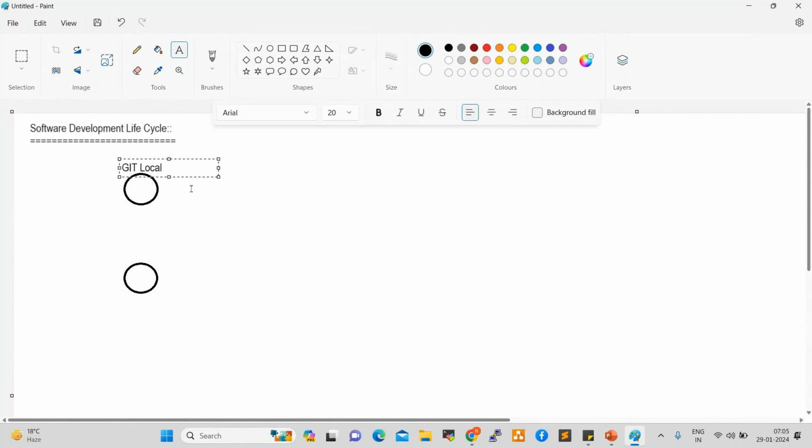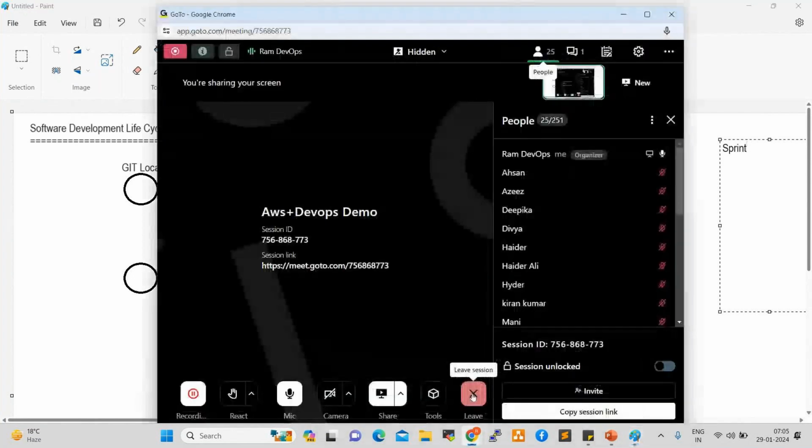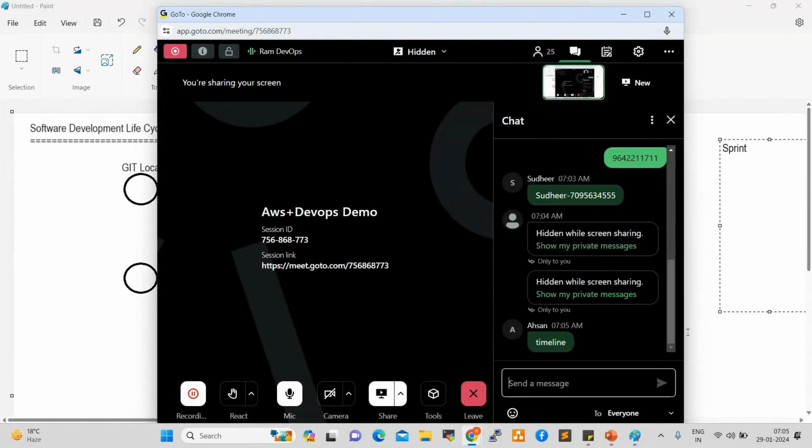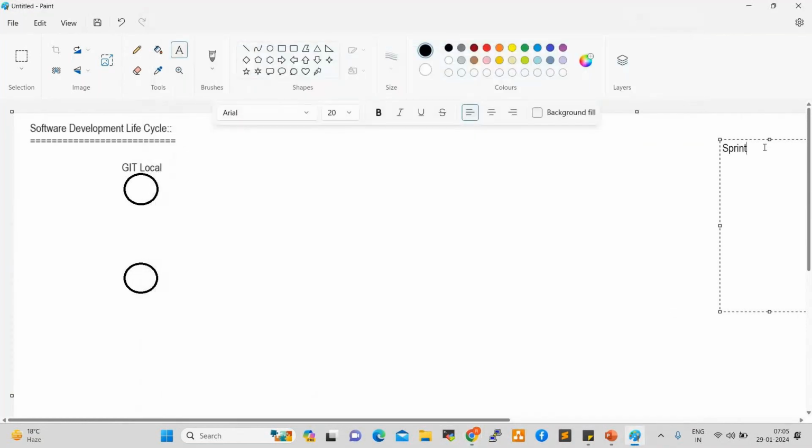Normally, for any application development, the work will be divided into bits and pieces, which we can call sprints. What is a sprint? Anyone? Real time guys. What is a sprint? Sprint is a timeline. Yeah, so sprint is a timeline.